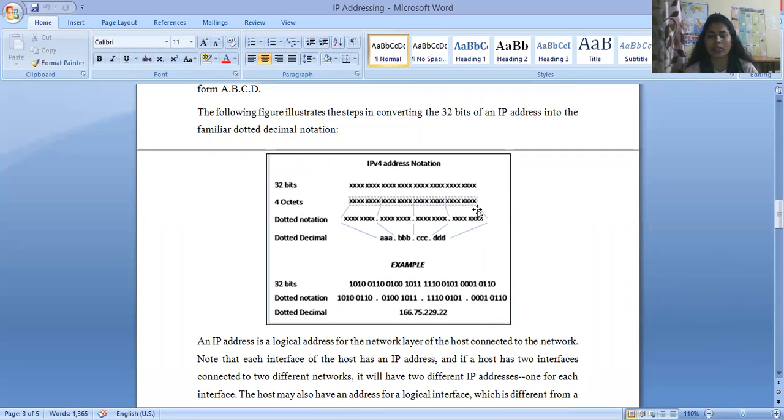So there are 4 octets, and dotted notation is defined between each octet, and the dotted decimal is converted into decimal values. For example, 32 bits are split into 8 bits per octet with a dot placed between them, and you convert this binary into decimal values.